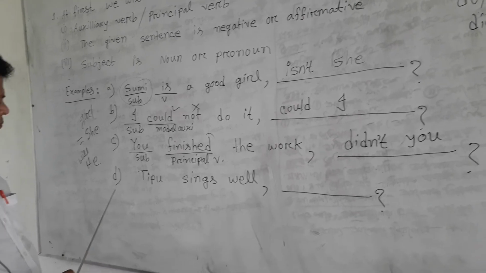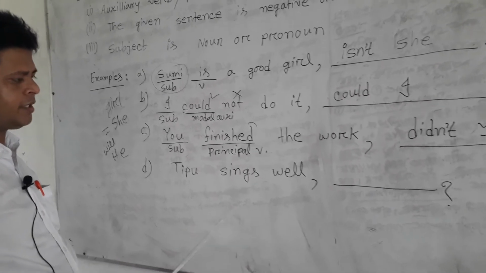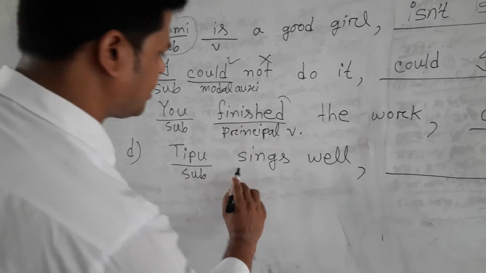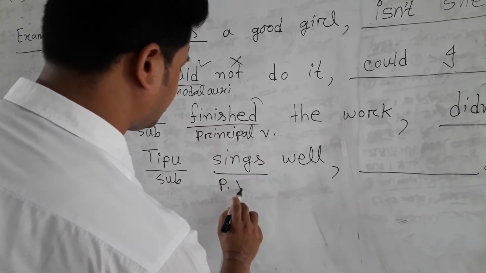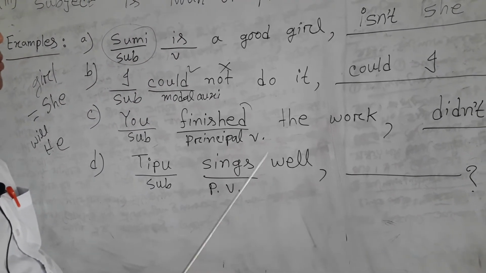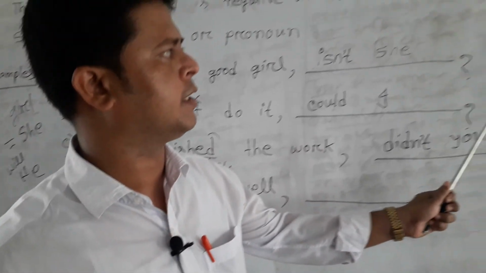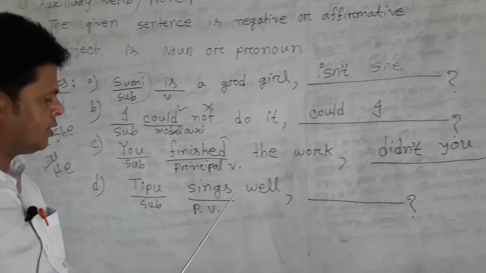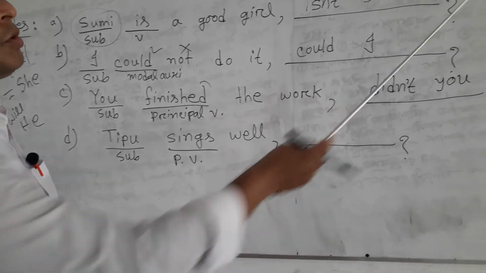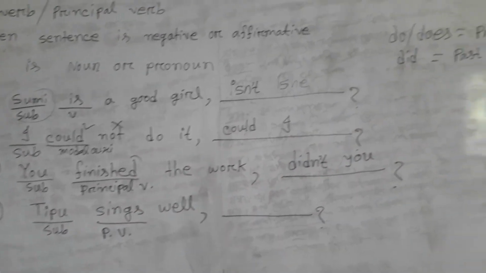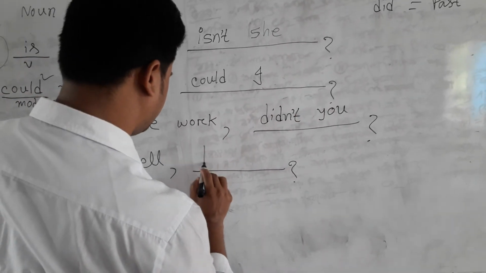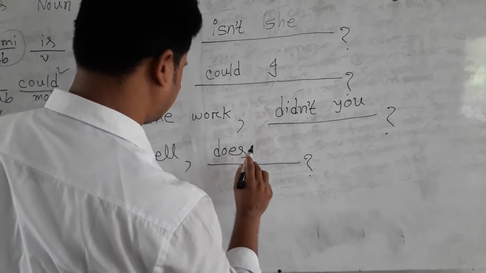Then example number D. Tipu sings well. Tipu is the subject, sings is the principal verb. Here it is present form, so we will use do or does. Dear students, always follow: if there is s or es after the main verb, we will use does; if there is no s or es, we will use do. So does.